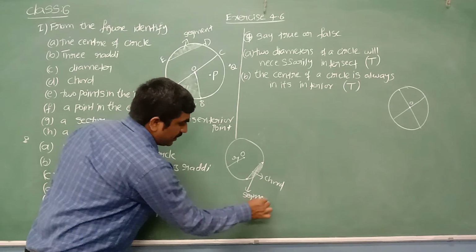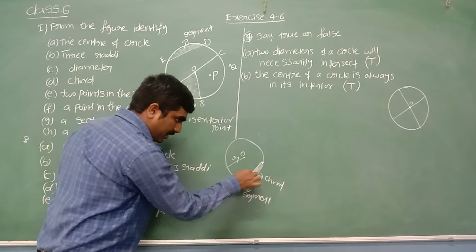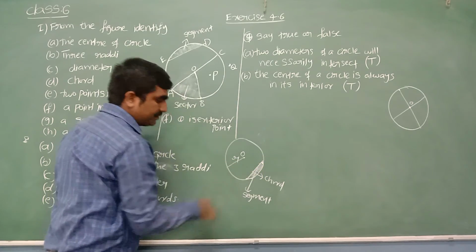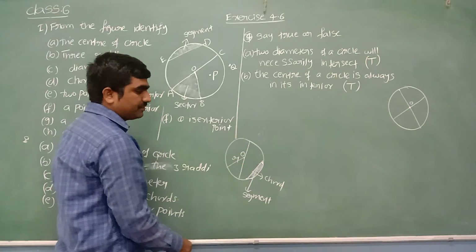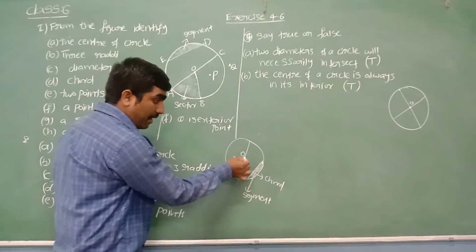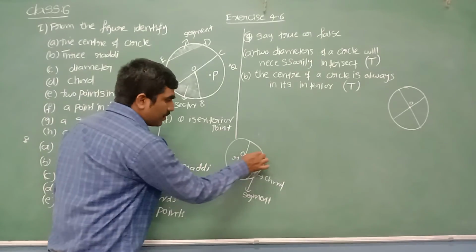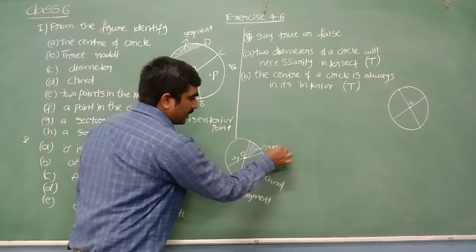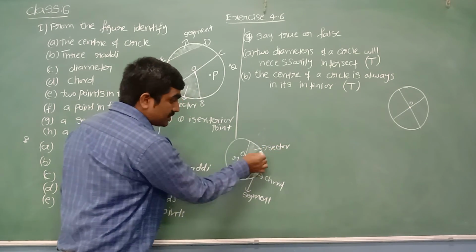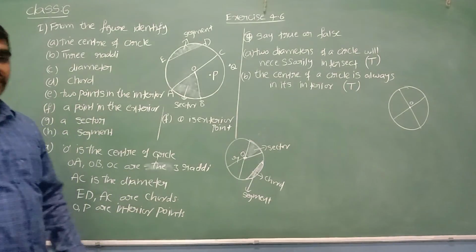What is meant by segment? The region which is enclosed by one chord and one arc. And next, what do we call this? It is called a diameter. A chord passing through center of circle is called a diameter. Yes. Now what do we call this region? It is called a sector. The region which is enclosed by two radii and one arc. Hope it is clear for everyone.